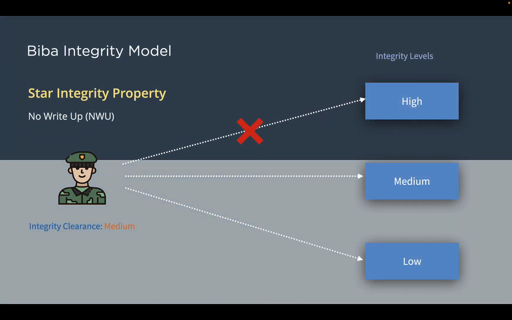In this example, Bob, with an integrity clearance of medium, cannot write data to a high integrity level. This prevents Bob from passing information up to a higher integrity level than he has clearance to change. This ensures integrity by preventing bad information from moving up to higher integrity levels.